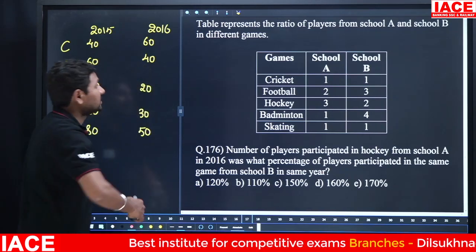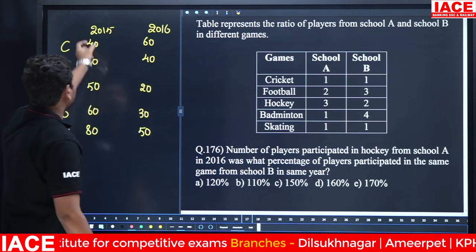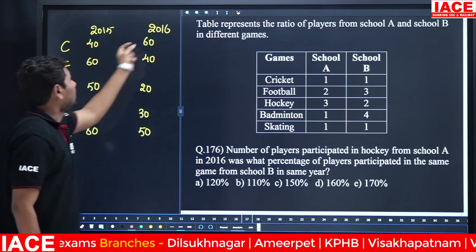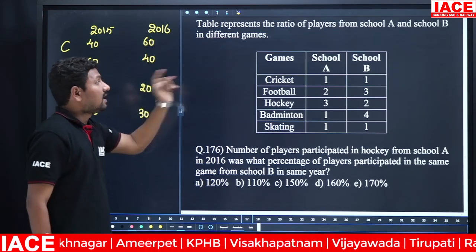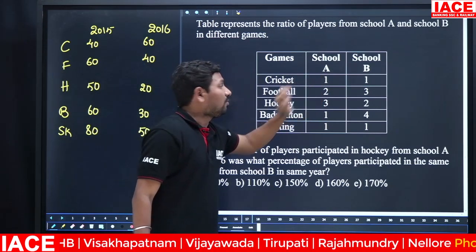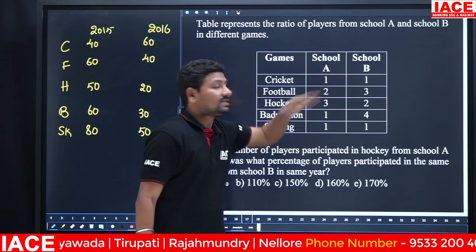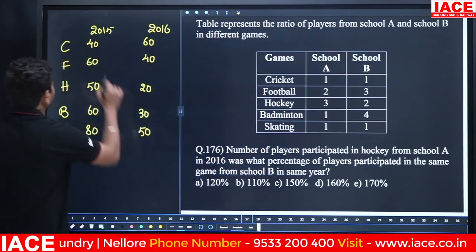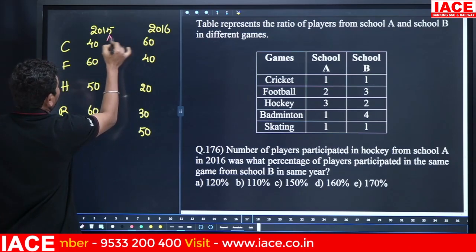Okay, school A and school B in different games. In 2015, school A, school B is there, and in 2016, school A, school B is there. In cricket, school A-wise how many members are playing? 1. And school B-wise how much? 1. That means here is 1:1, here is A school and B school.